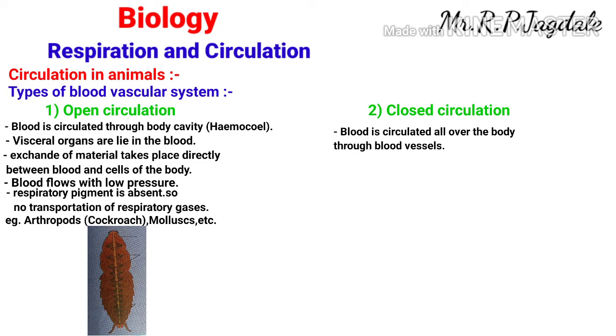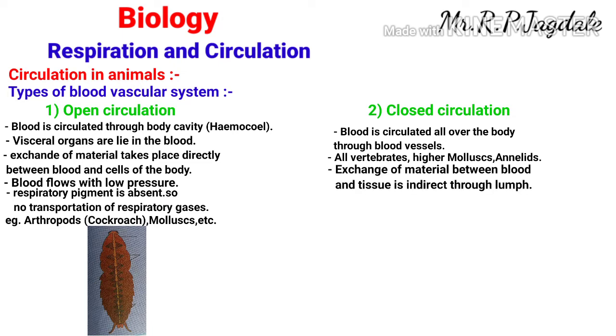Now which animals are included under the closed circulation? All the vertebrates are included under the closed circulation. Then higher molluscans and annelids are included under the closed type of circulation. Now in this circulation, the exchange of material between the blood and the tissue is indirect.